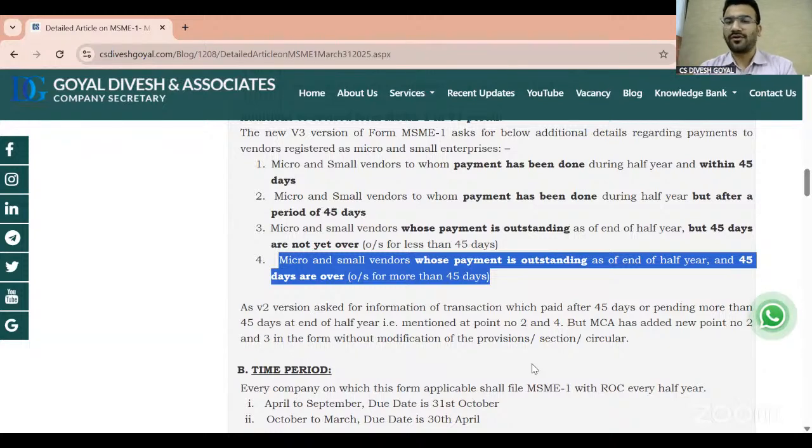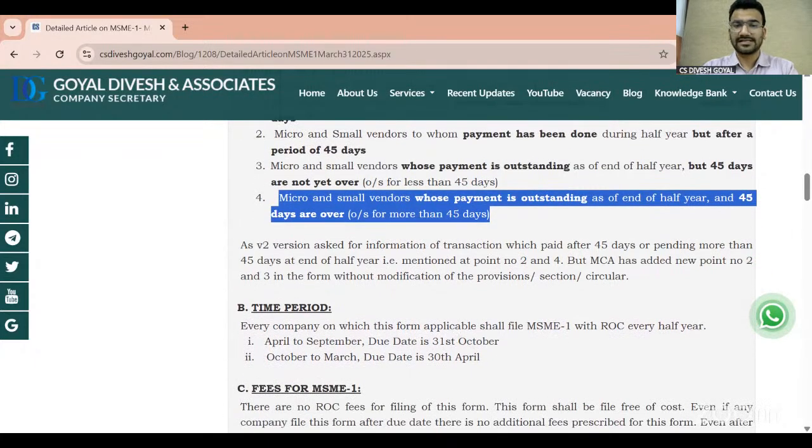If you file this form according to the Excel sheet, in that case, even if you have a single vendor registered under MSME, you have to file this form because this form is covering every type of transaction with the micro and small vendor. But as per the Act, you have to file the form only in that situation when there is a payment pending for more than 45 days or you have made payment after 45 days. So this is the provision.